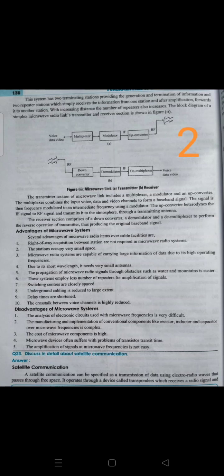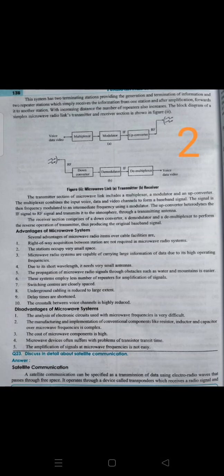So there are some microwave links. Multiplexer, modulator and upconverter are the devices which we can see. The receiver section comprises a down converter, a demodulator and a demultiplexer to perform the reverse operation of the transmitter. Okay. So there are some advantages of a microwave system here.